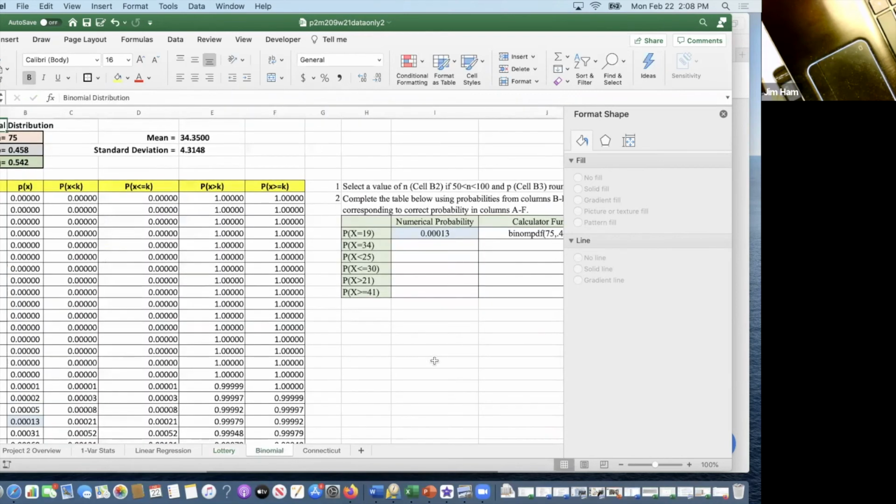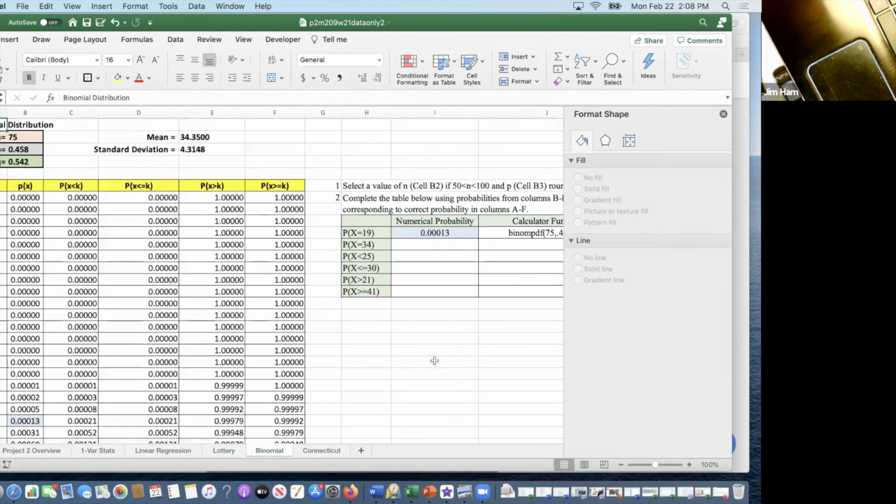And what I've done here is I've created a spreadsheet so that you identify a value of n, say 60, and then you select a value of p, a probability value in the binomial. And let's say that we do 0.7. Notice when I hit 0.7 and I put enter here, what happens to q? What happens to this one? There's a formula in there that takes 1 minus p to get the q. That's all set. It gives you the mean and the standard deviation.